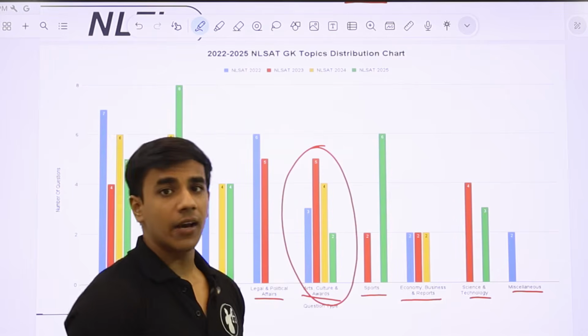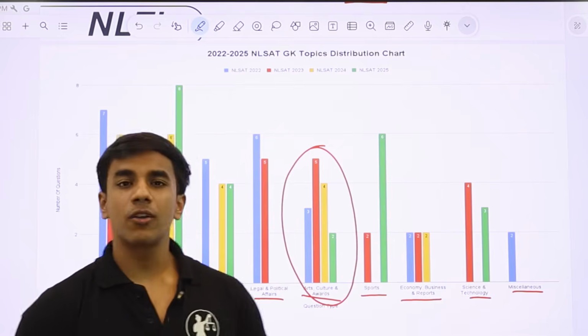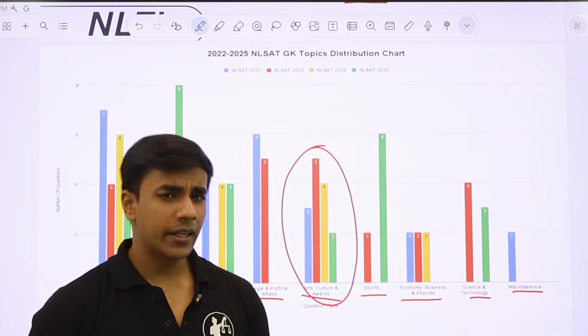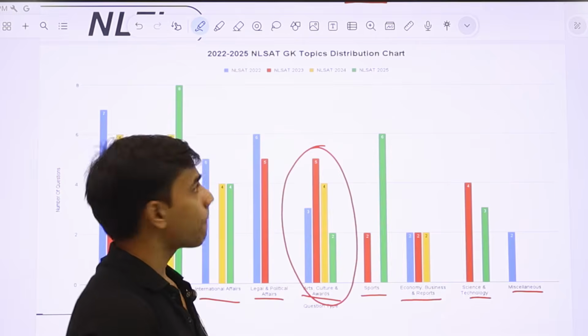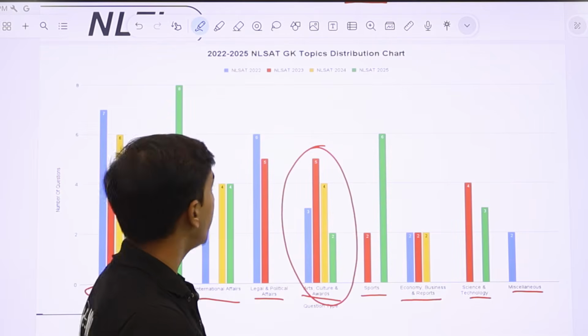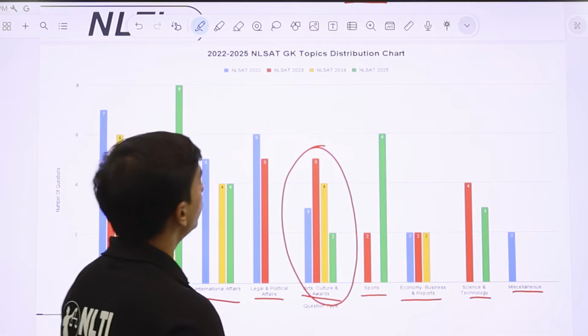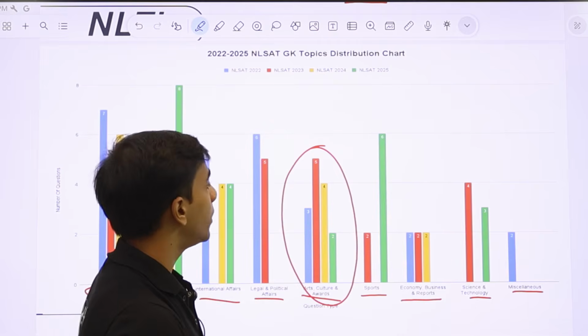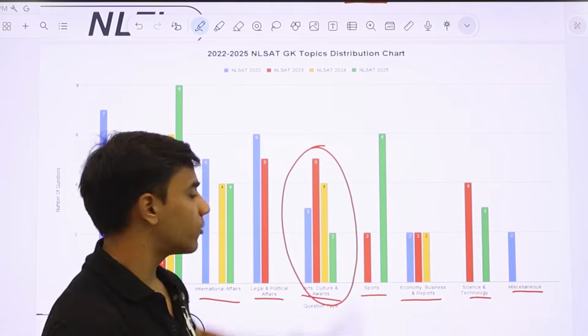Surprisingly, NLSAT 25 had a huge influx of sports related news, primarily because the Olympics had taken place. But other than that, sports is a rare sighting in the NLSAT paper. There was no question in the sports section in NLSAT 22, and again no question in NLSAT 24. But there was a question in NLSAT 23, and NLSAT 2025 had 6 questions.